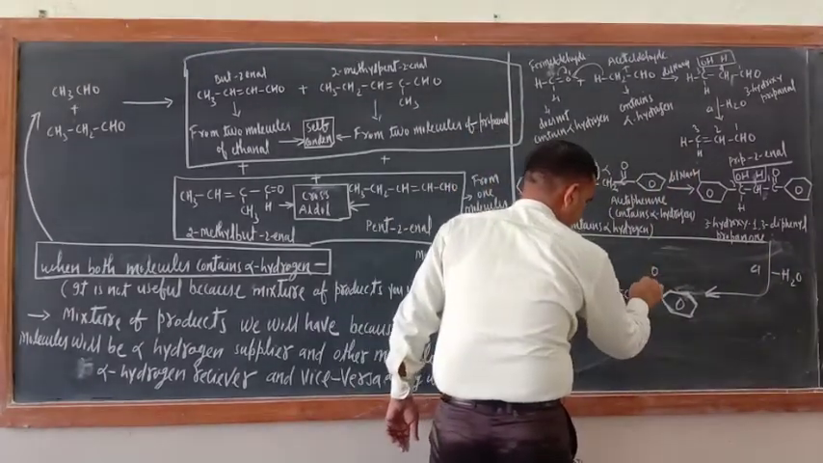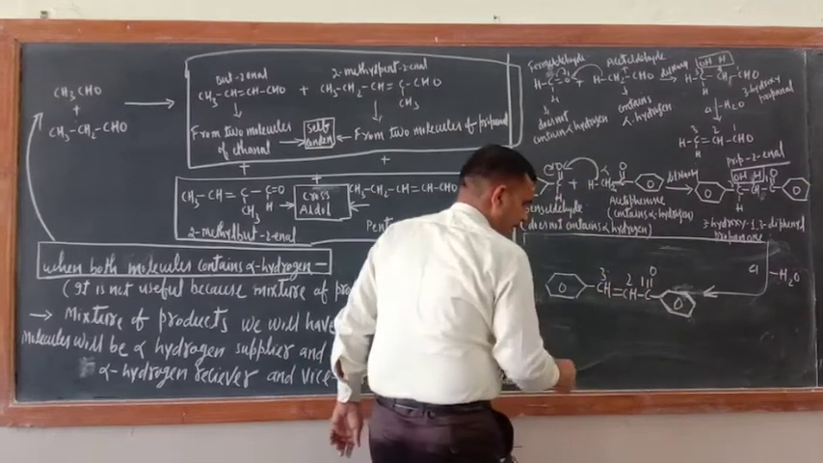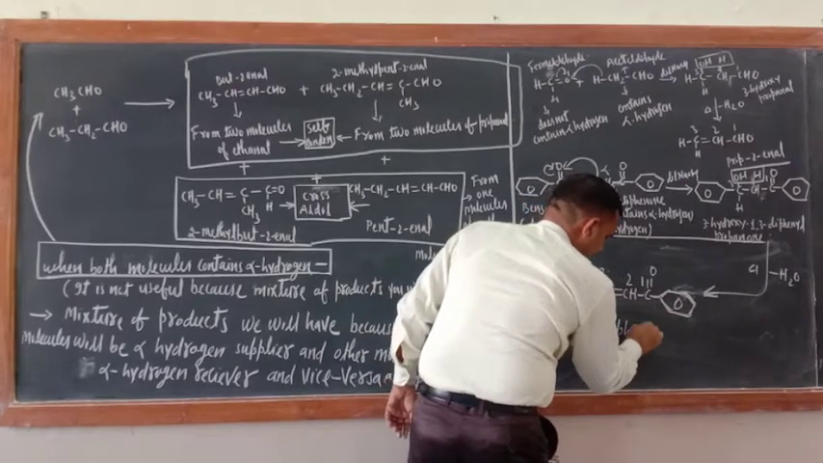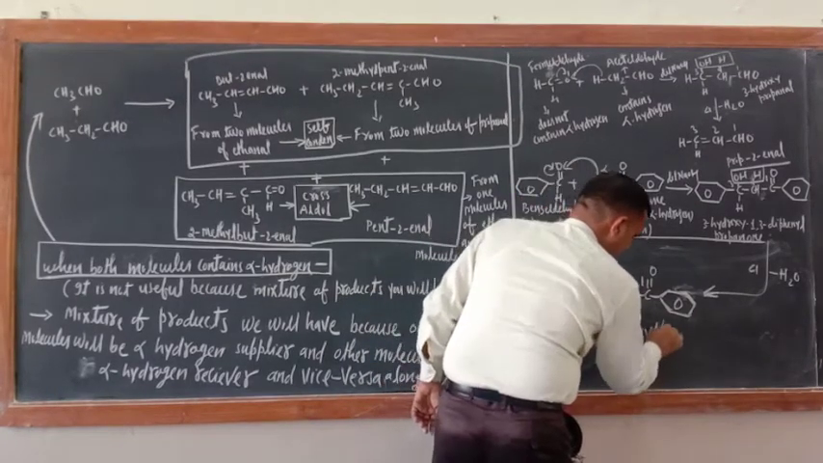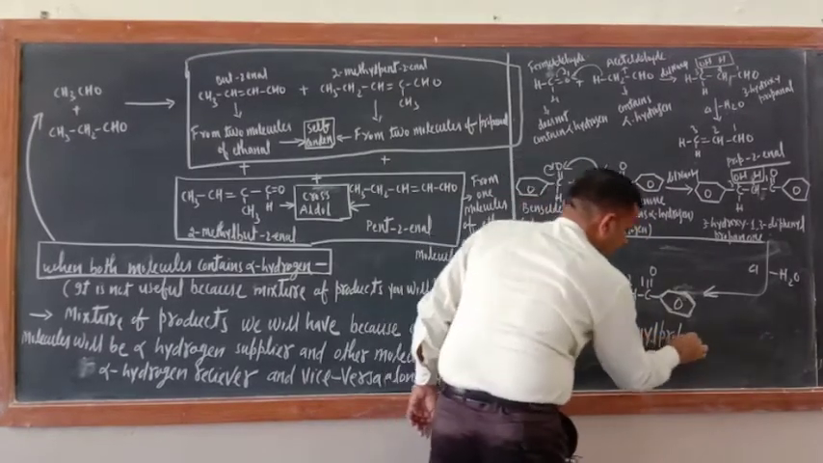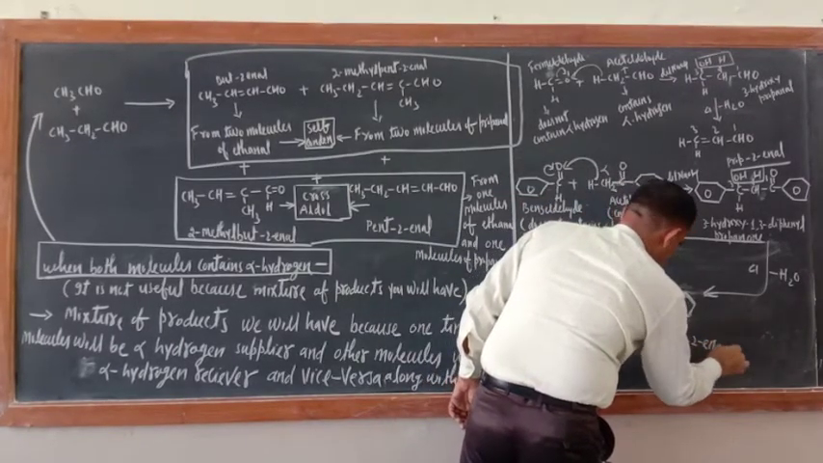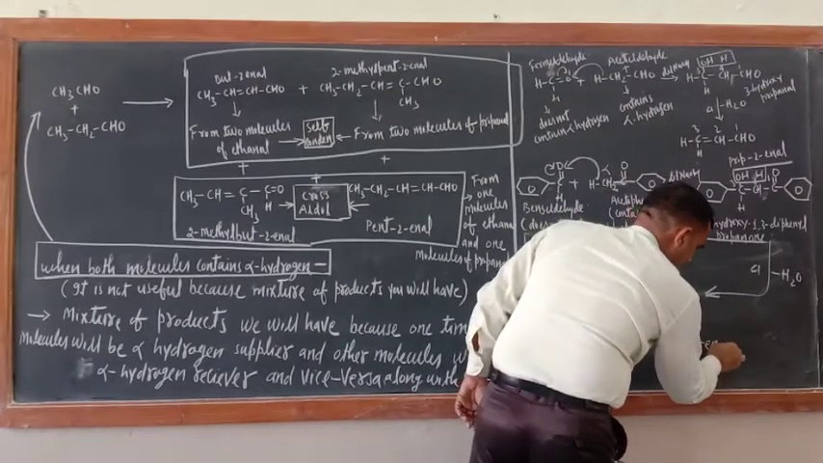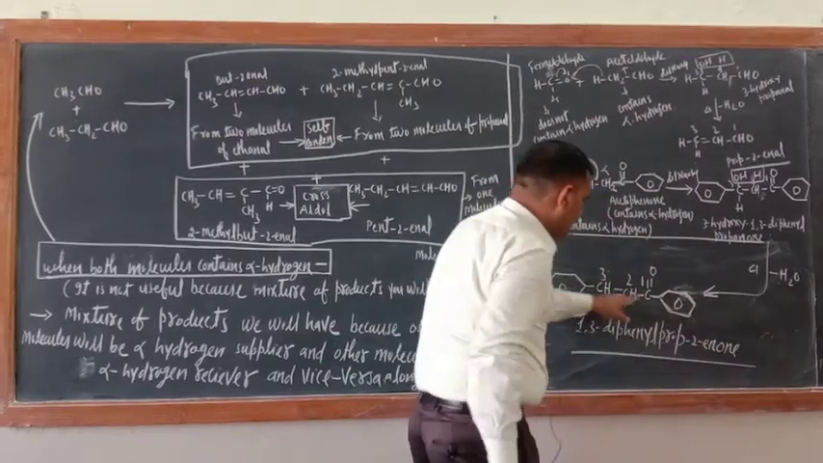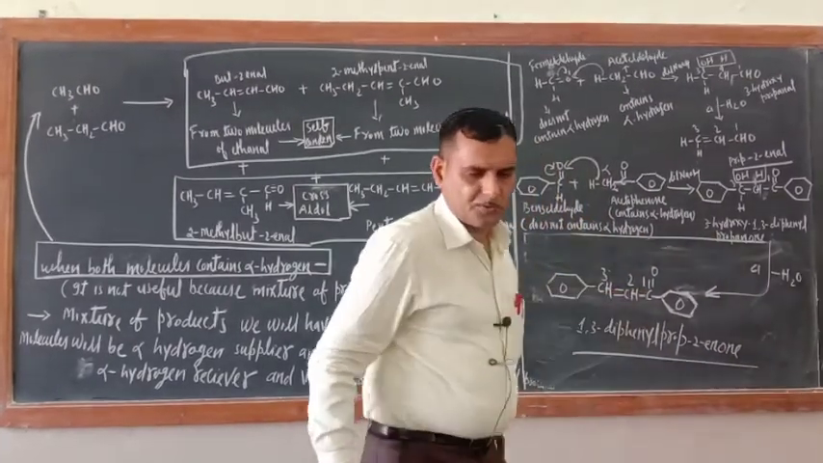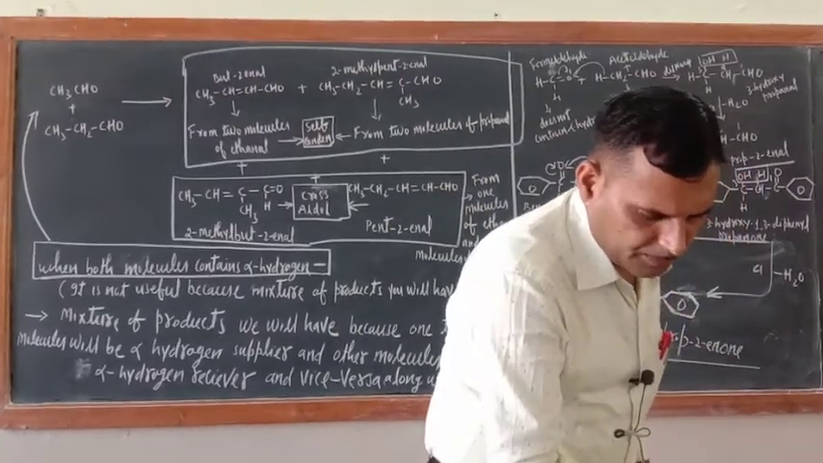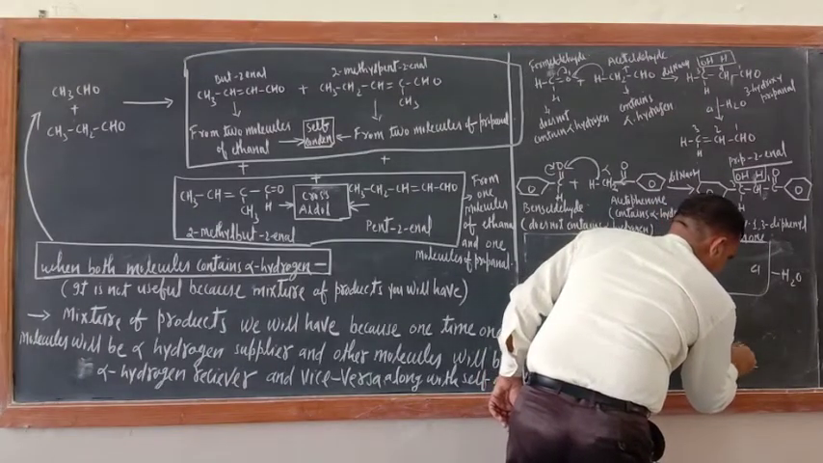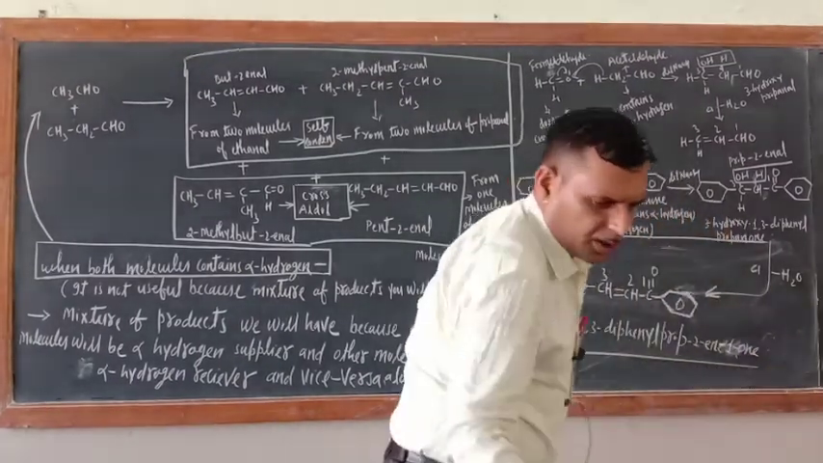So this is 1, 2, 3. So what is the name of this one? 1,3-diphenyl prop-2-en-1-one. Yes, there is no need to write 1 in the suffix because it is understood. So just see, 1,3-diphenylprop-2-en-1-one. 1 also you can write, I don't have any problem. Okay, have you got this one or not?